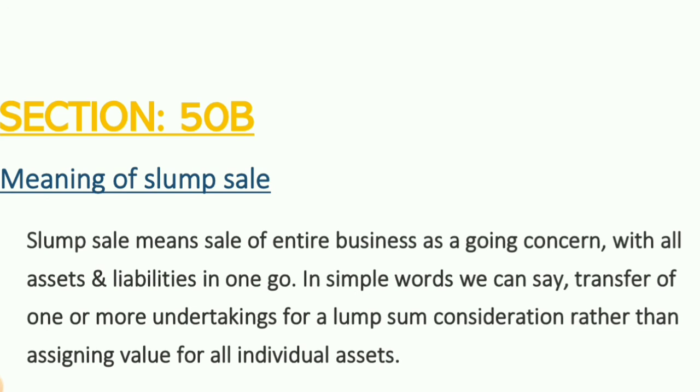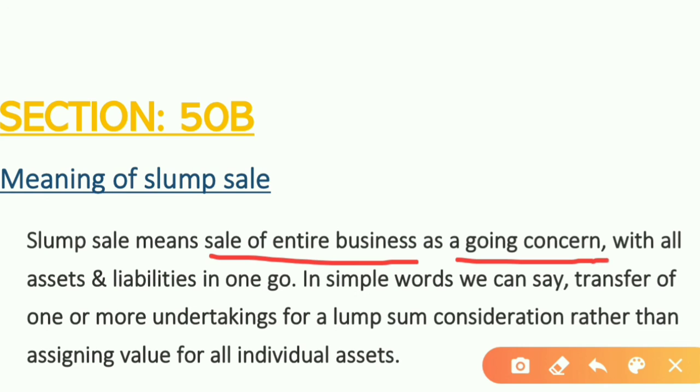Meaning of slump sale. It means the sale of an entire business as a going concern. Going concern means that the business will continue its operation in future. It is not going to go bankrupt in a few months. It has a long duration. With all assets and liabilities in one go, meaning when the entire business is sold out along with its assets and liabilities in one go. One go, why? Because of huge consideration. This is the meaning of slump sale.